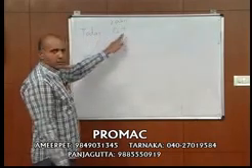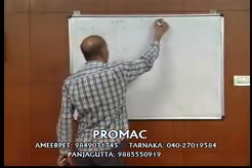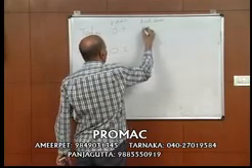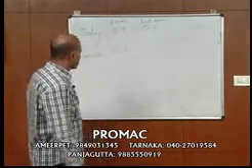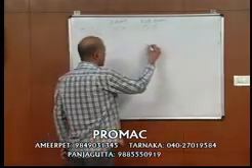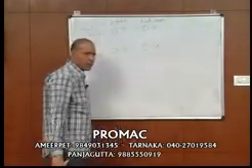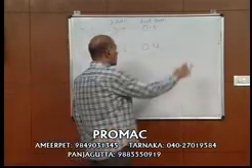Probability today it will rain is 0.7. What's the probability today it will not rain? 0.3. There is a 70% chance of raining, 30% chance of not raining. Probability that tomorrow it will rain is 0.6. What is the probability tomorrow it will not rain? 0.4. What are the possible outcomes?